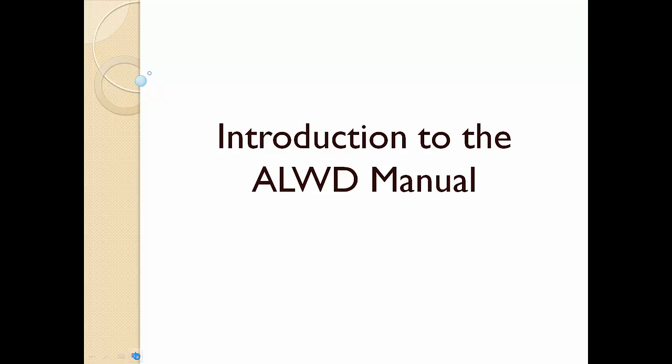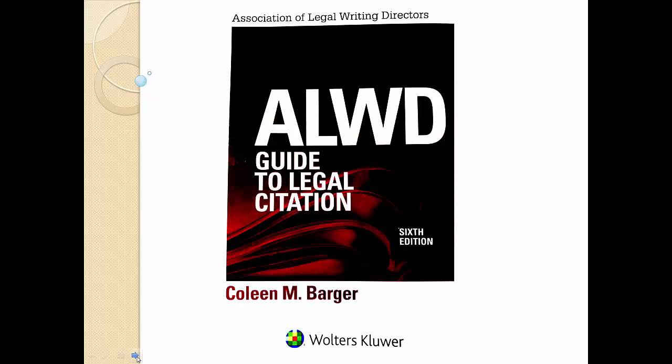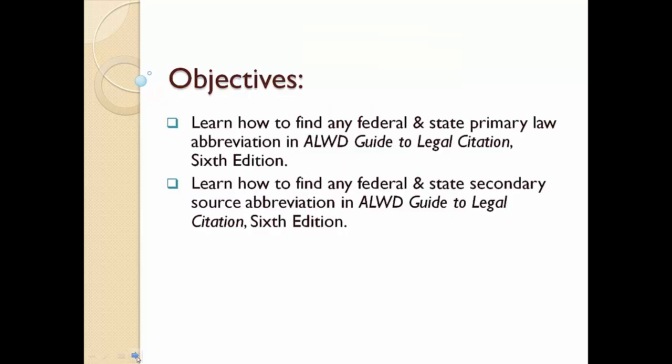This video is designed to give you a basic understanding of legal abbreviations using the new 6th edition of the Allwood Guide to Legal Citation, often called the Allwood Manual. After viewing this tutorial, you'll be able to look up and locate any federal and Michigan primary law abbreviation, as well as secondary source abbreviations in the Allwood Manual to find out what they stand for.